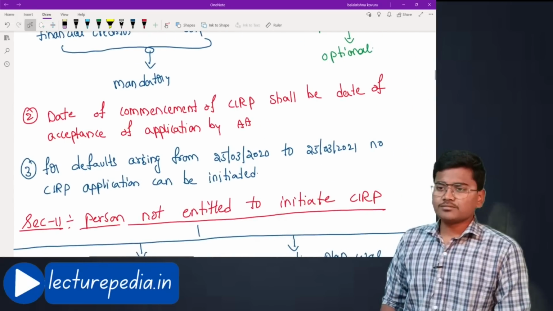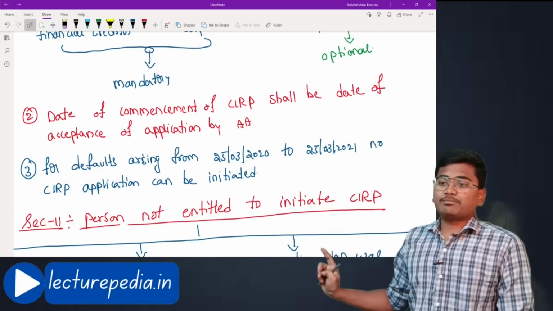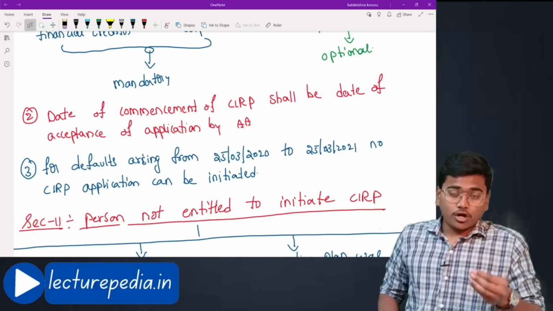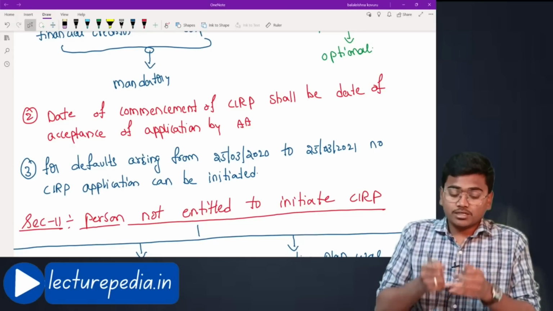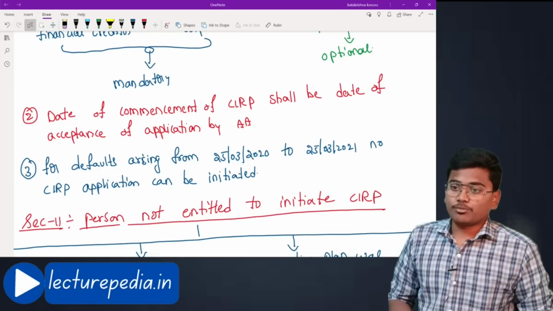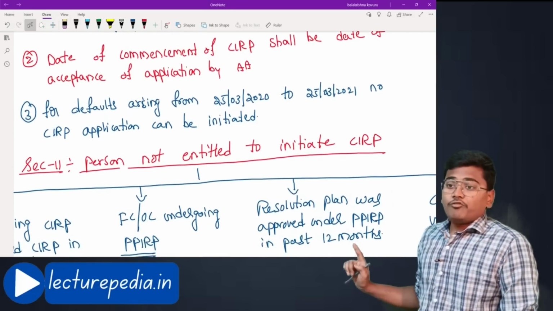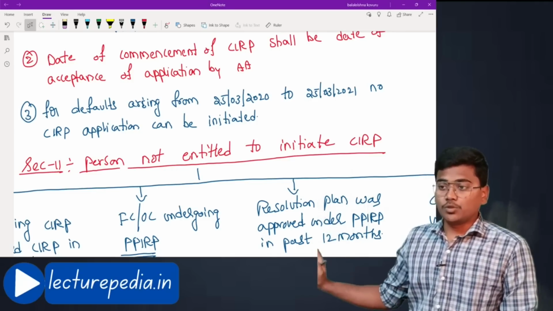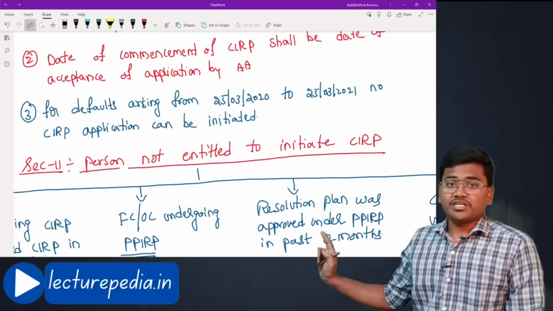Next, the date of commencement of CIRP shall be the date of acceptance of the application by the adjudicating authority. The date on which the adjudicating authority accepts the application would be the date of commencement of the corporate insolvency resolution process. Hope that is clear. And for defaults arising from 25th March 2020 to 25th March 2021, no CIRP application can be initiated.